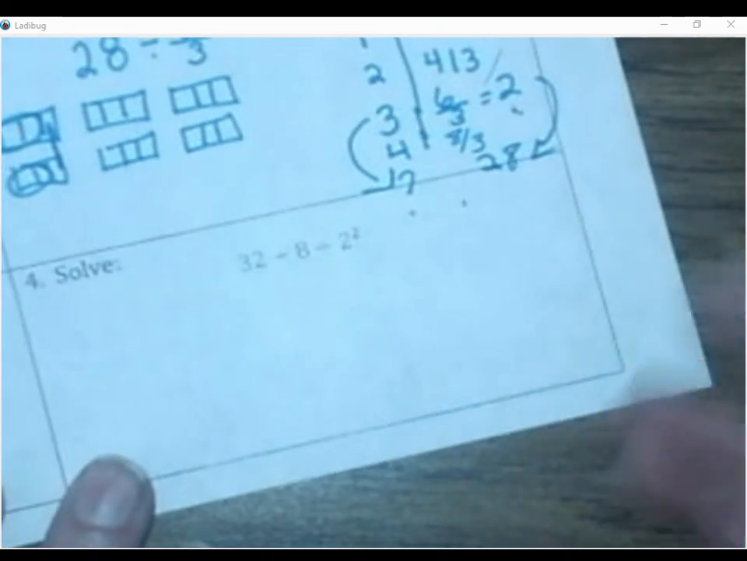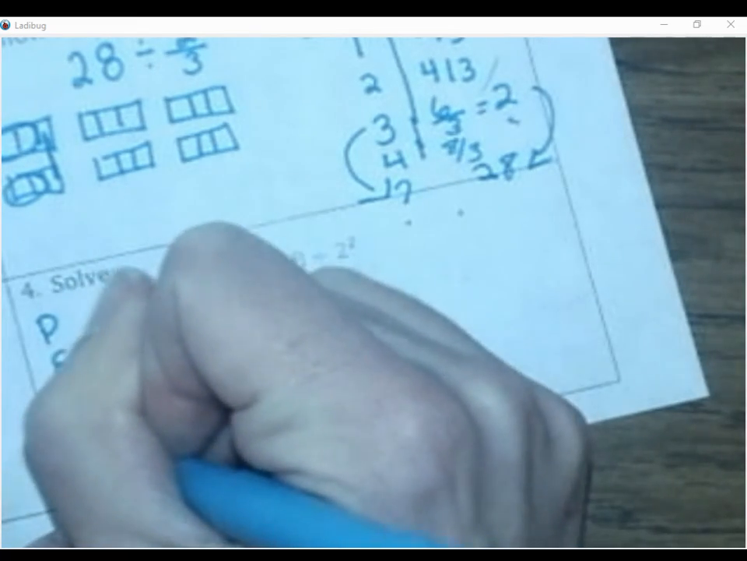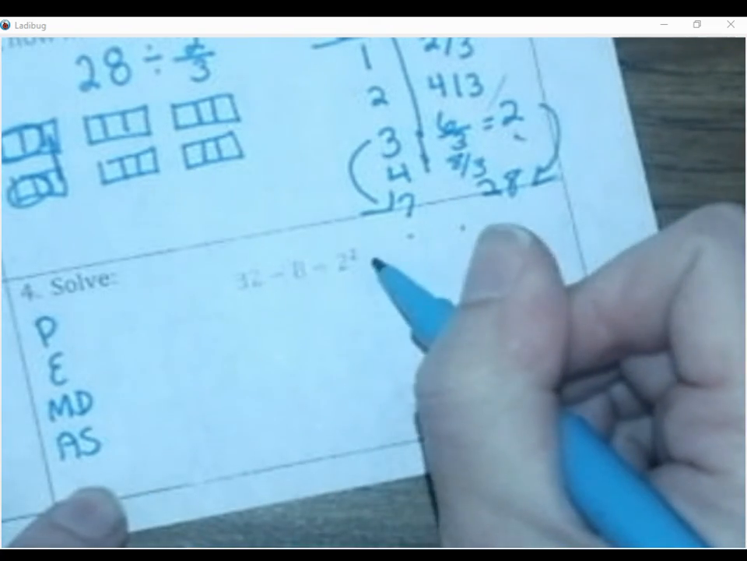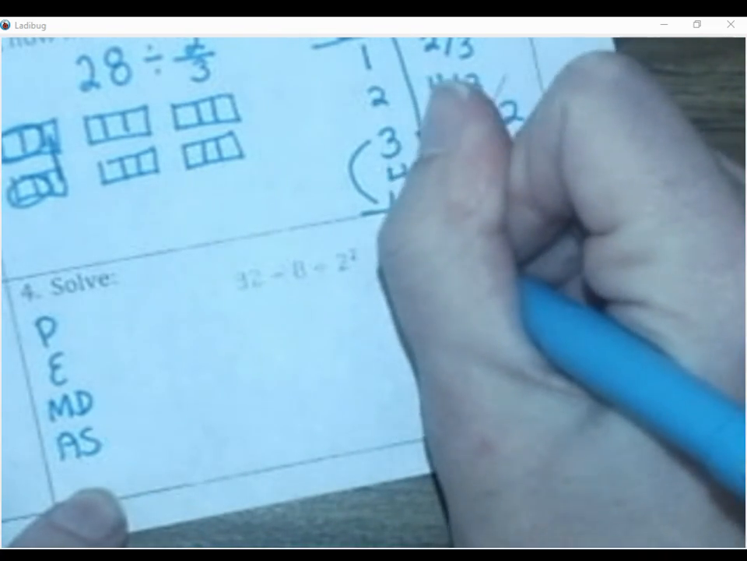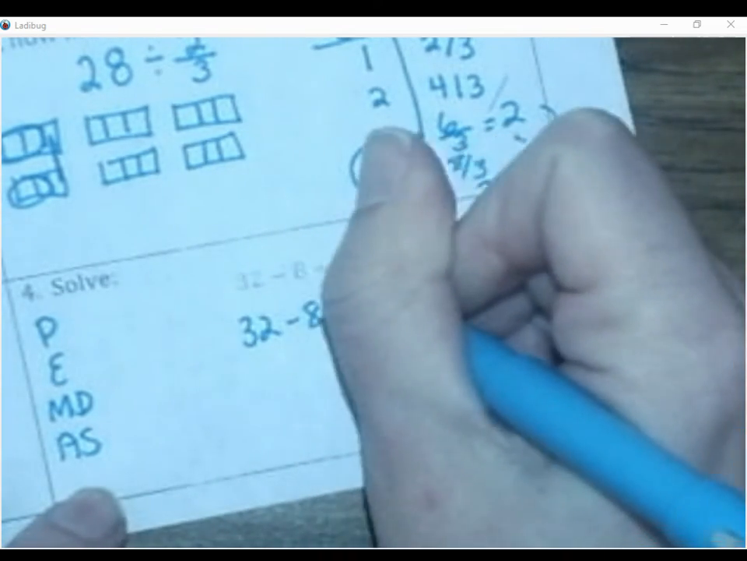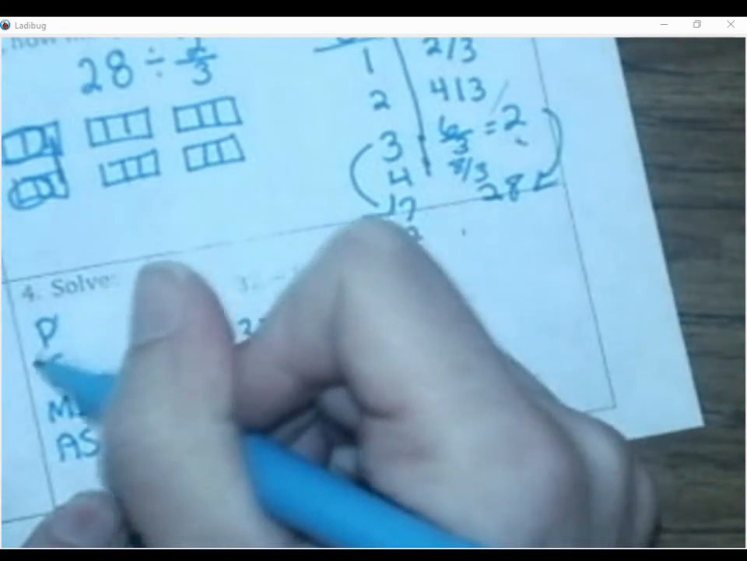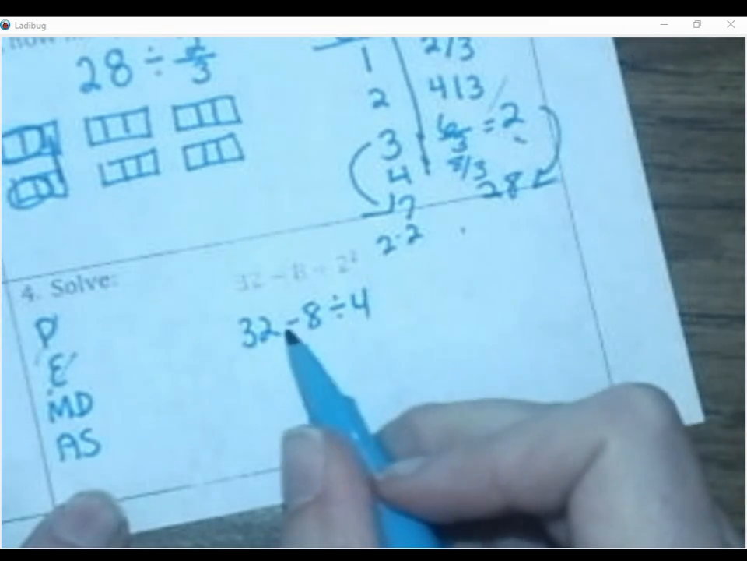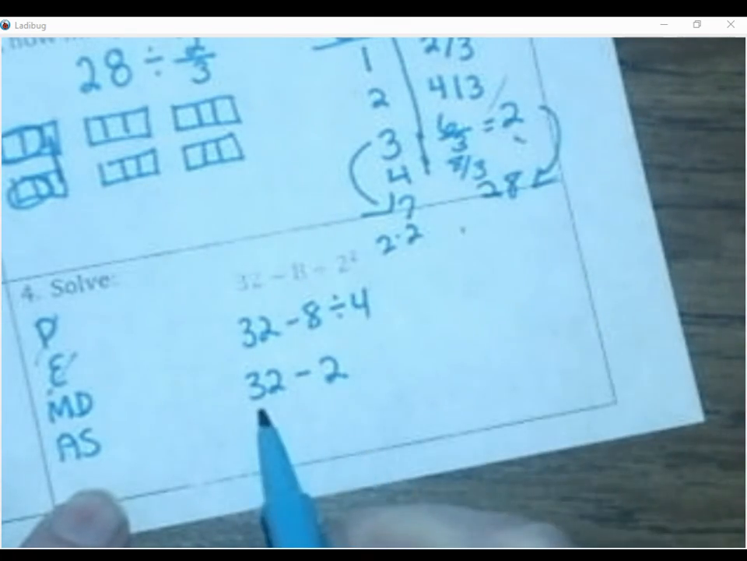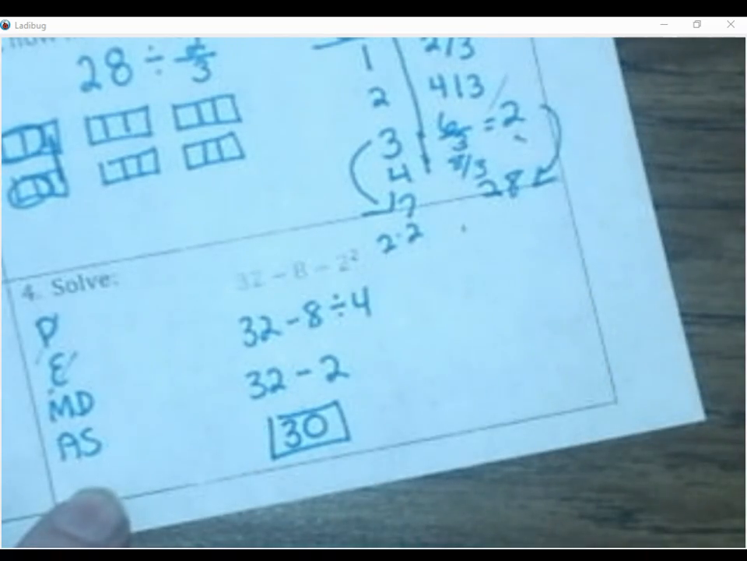Okay, the last question is in order of operations. We should be thinking about our order of operations that we learned about this year. So if I look at this, no parentheses, we do have an exponent. 2 to the power of 2 means 2 times 2, and it only means that for 2's. 2 times 2 is 4. Then I go through multiplication, division. So I need to do 8 divided by 4. So I'm going to leave my 32. 8 divided by 4 is 2. 32 minus 2 is 30. So that would be my final answer for that one.